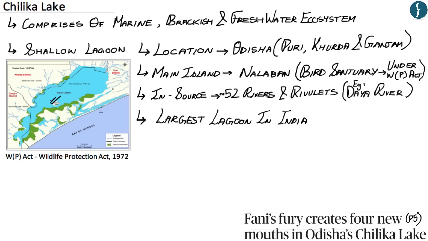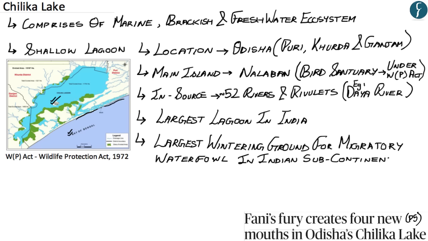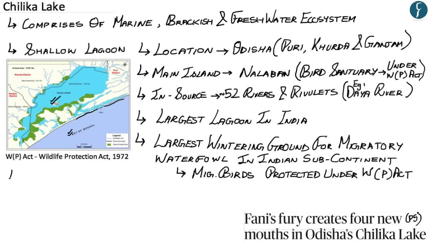Chilika Lake is the largest lagoon in India. As you know, a lagoon is a body of water which is separated from a larger body of water such as the sea by a narrow strip. And as you can see here, Chilika Lake is separated from the Bay of Bengal by a narrow strip as shown here in the map. Apart from this, Chilika Lake is the largest wintering ground for migratory waterfowl in the Indian subcontinent. These migratory birds are also protected under the Wildlife Protection Act of 1972. Chilika Lake is also a designated Ramsar site, which means Chilika Lake is a wetland of international importance.